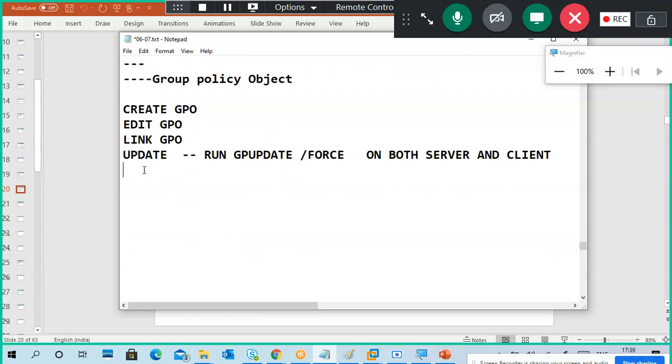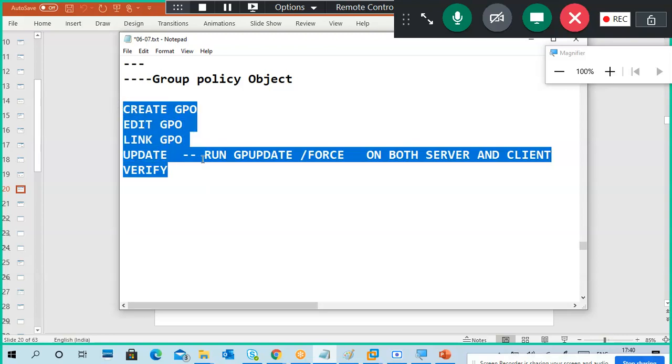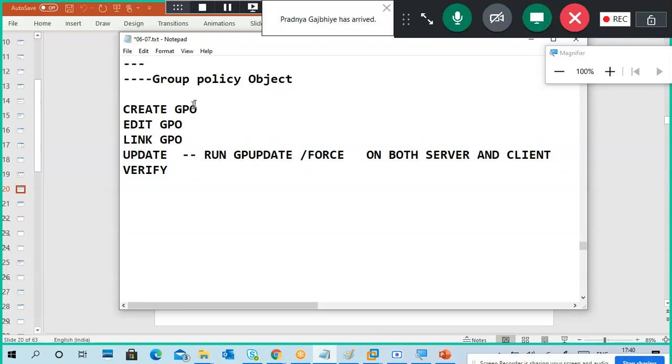The final one is verify. Verify the policy means checking whether the policy is working or not. There are middle points also, but I'm not adding them to avoid confusing you, but while doing it I will tell you. The general flow is first create a policy, edit the policy, link the policy, update the policy and verify the policy. Five things, very simple.